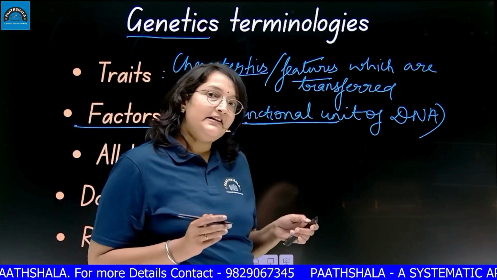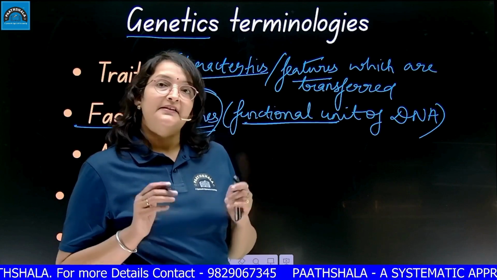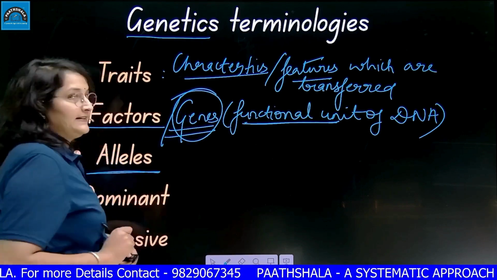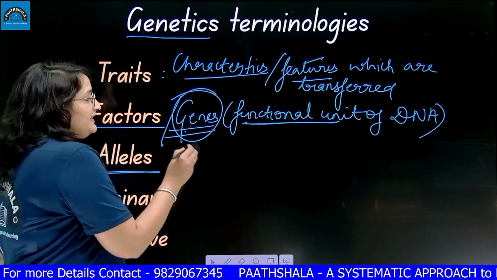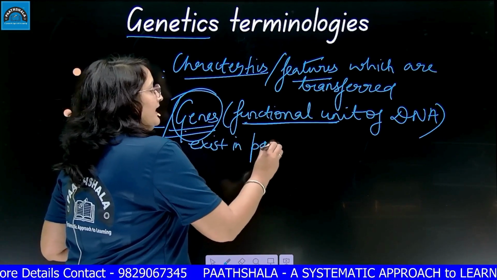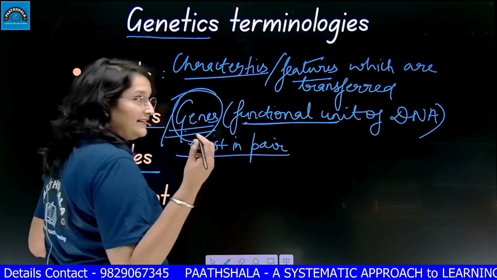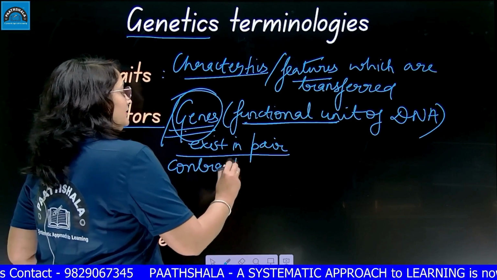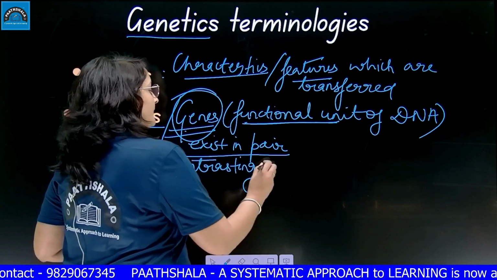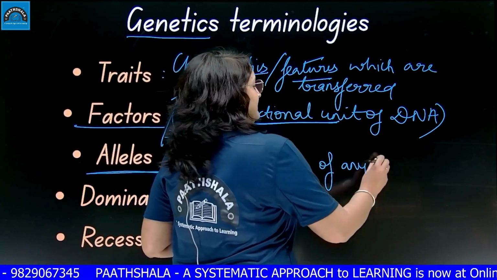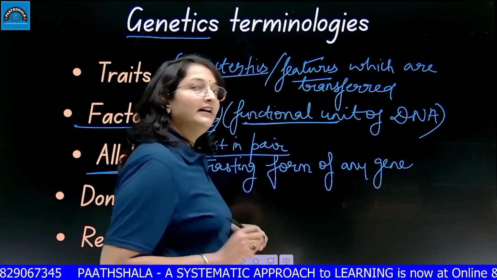And initially these genes were known as factors. Then we have a term called alleles. Every gene exists in pair, and these pair are in contrasting form. So the contrasting form of any gene are called allele.